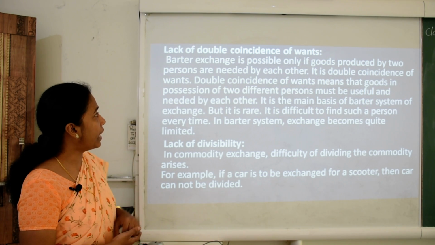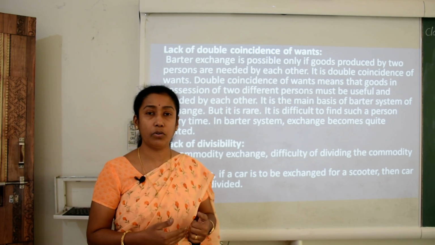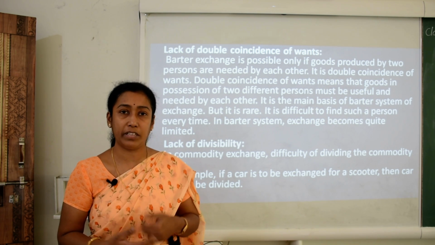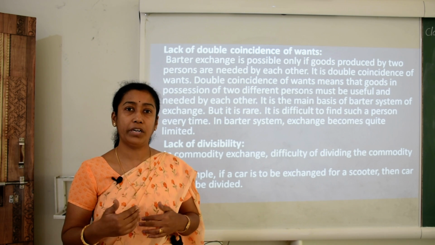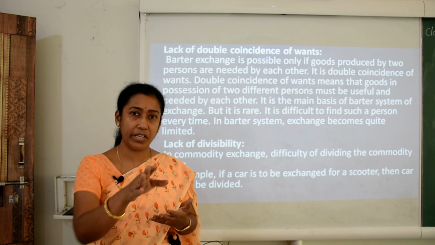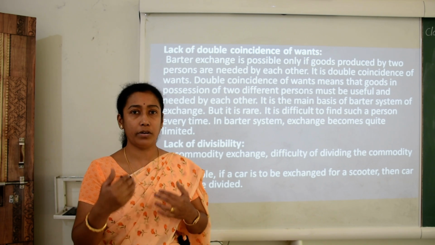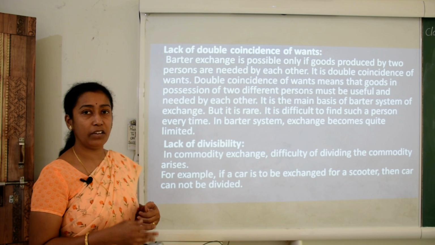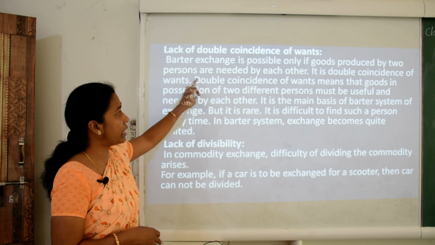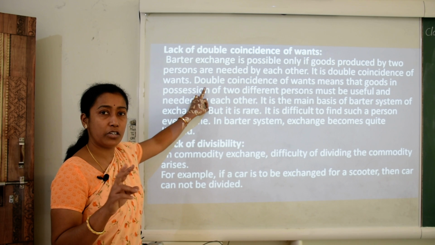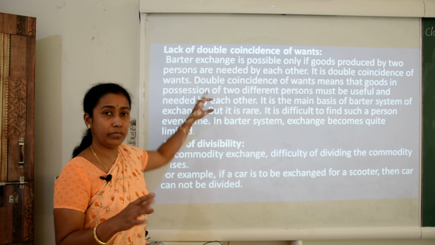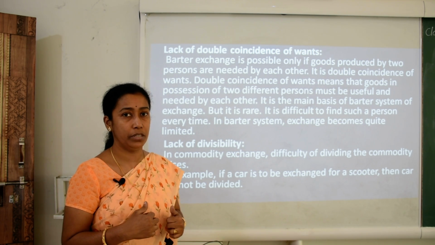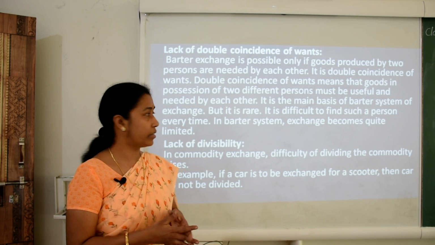The first was lack of double coincidence of wants. When we say double coincidence, it means, say for example there are two people, you and me. If I wanted to exchange my wheat, you also have wheat available with you, and you don't want anything from me. So barter exchange is possible only if goods produced by two persons are needed by each other. That means whatever I need you must have, and whatever you need I must have, okay. Only then can barter exchange be possible.